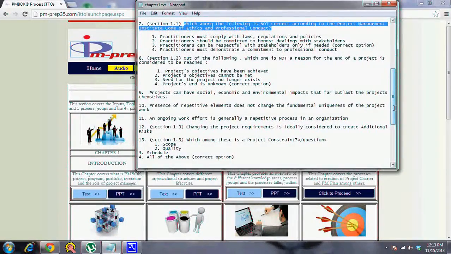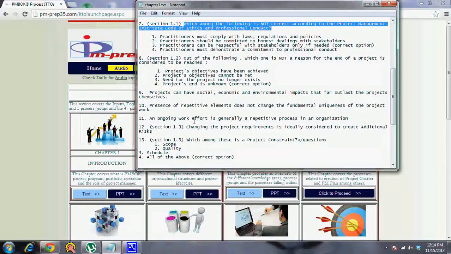Think of a bridge. When somebody built it, he would not have guessed how long it would stay there. The time they spent building it was probably a few years, which is again temporary. It has a definite beginning and ending, but the impact it can cause can far outlast the time spent to put the project in place. So temporary here means definite begin and end. It doesn't mean long or short. That's where projects can have social, economic, and environmental impacts that far outlast the projects themselves.